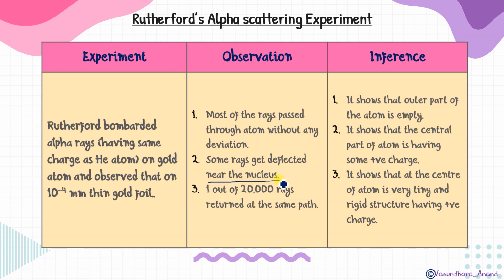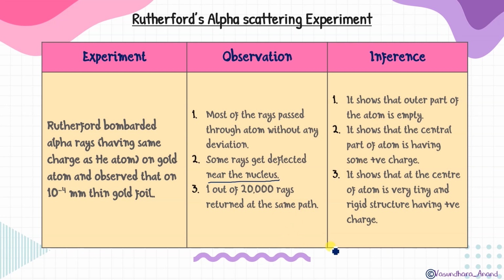Let me explain the conclusion along with it. Most of the rays pass through the atom without any deviation. It shows that the outer part of the atom is empty. Then only it will move, because if some obstacle is there, obviously some displacement, some deflection will be there, isn't it? But since the outer part is empty, there was no deflection, no deviation.